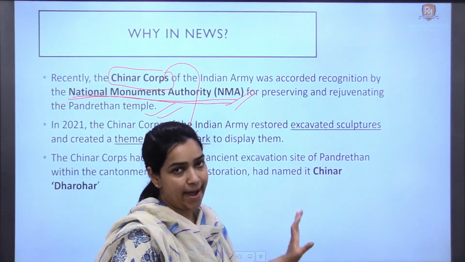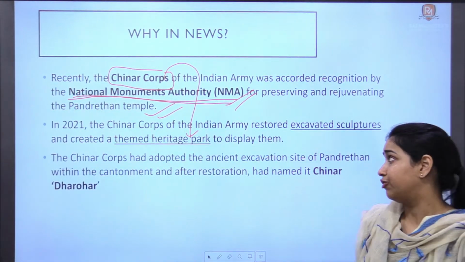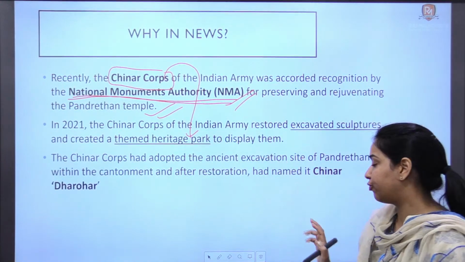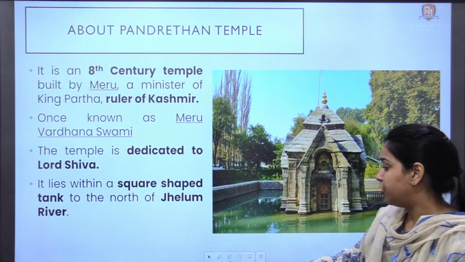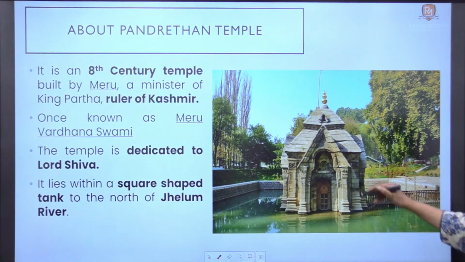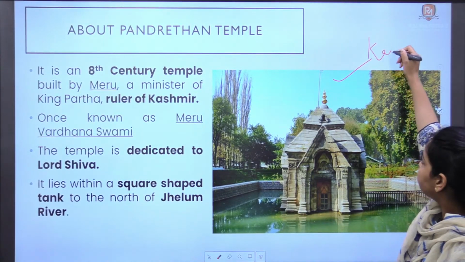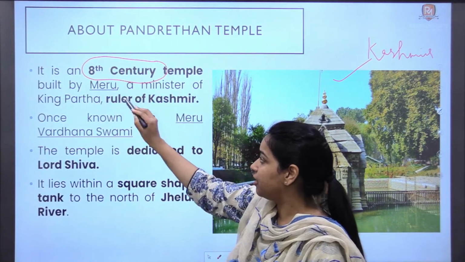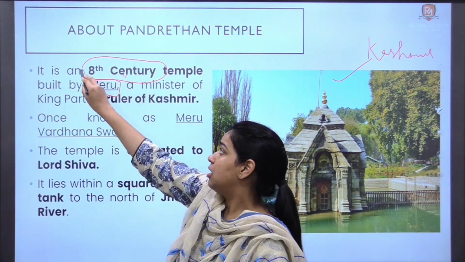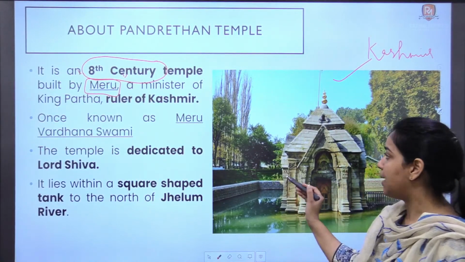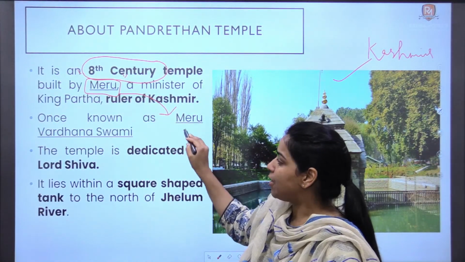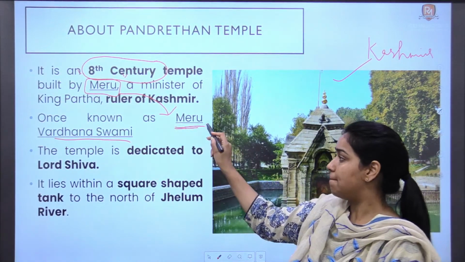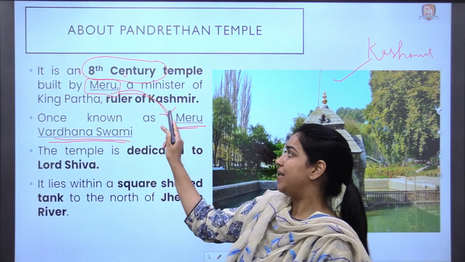Now we will study here two topics that become important for us. First is the Pandrethan temple itself, and then the National Monuments Authority. Both of those we will discuss here. So first, about the Pandrethan temple. This is the temple that is located in Kashmir. This was built in the 8th century by a Kashmir ruler's minister, Meru. That is why this temple was also known back then as Meru Vardhana Swami, because Meru made this temple.